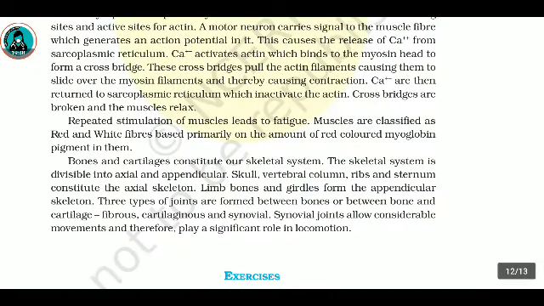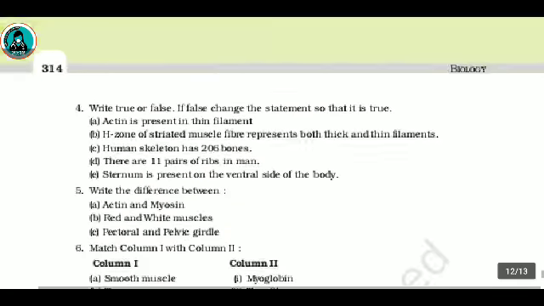Repeated stimulation of muscles leads to fatigue. Muscles are classified as red and white fibers based primarily on the amount of red-colored myoglobin pigment in them. Bones and cartilages constitute our skeletal system. The skeletal system is divisible into axial and appendicular. Skull, vertebral column, ribs, and sternum constitute the axial skeleton. Limb bones and girdles form the appendicular skeleton. Three types of joints are formed between bone and bone or bone and cartilage: fibrous, cartilaginous, and synovial. Synovial joints allow considerable movement and therefore play a significant role in locomotion.